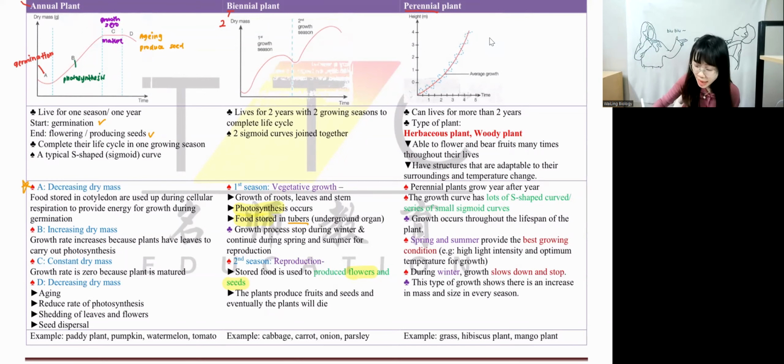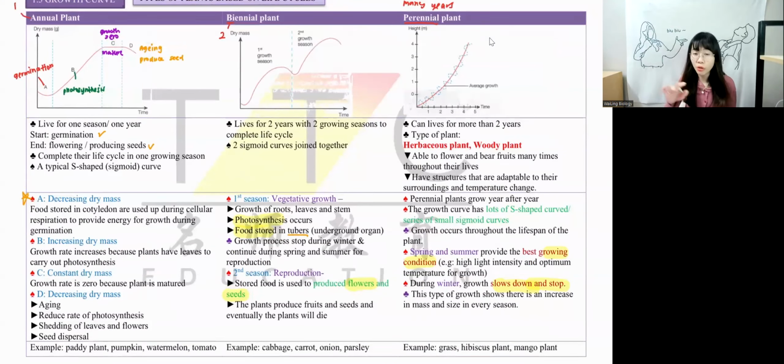During spring and summer, they have the best growing season. During winter time, they will slow down and stop. How come they never even mention autumn? Because autumn has no leaf. No leaf means what? No leaf means no process. In autumn time, they just want to make sure that they can survive through winter. So the leaves have to fall, and then they have to store a lot of energy to make sure they can survive through winter time. So that's why we don't talk about autumn, because autumn has no leaves. Only spring and summer have the highest rate. Winter has the lowest rate. So this is a perennial plant.